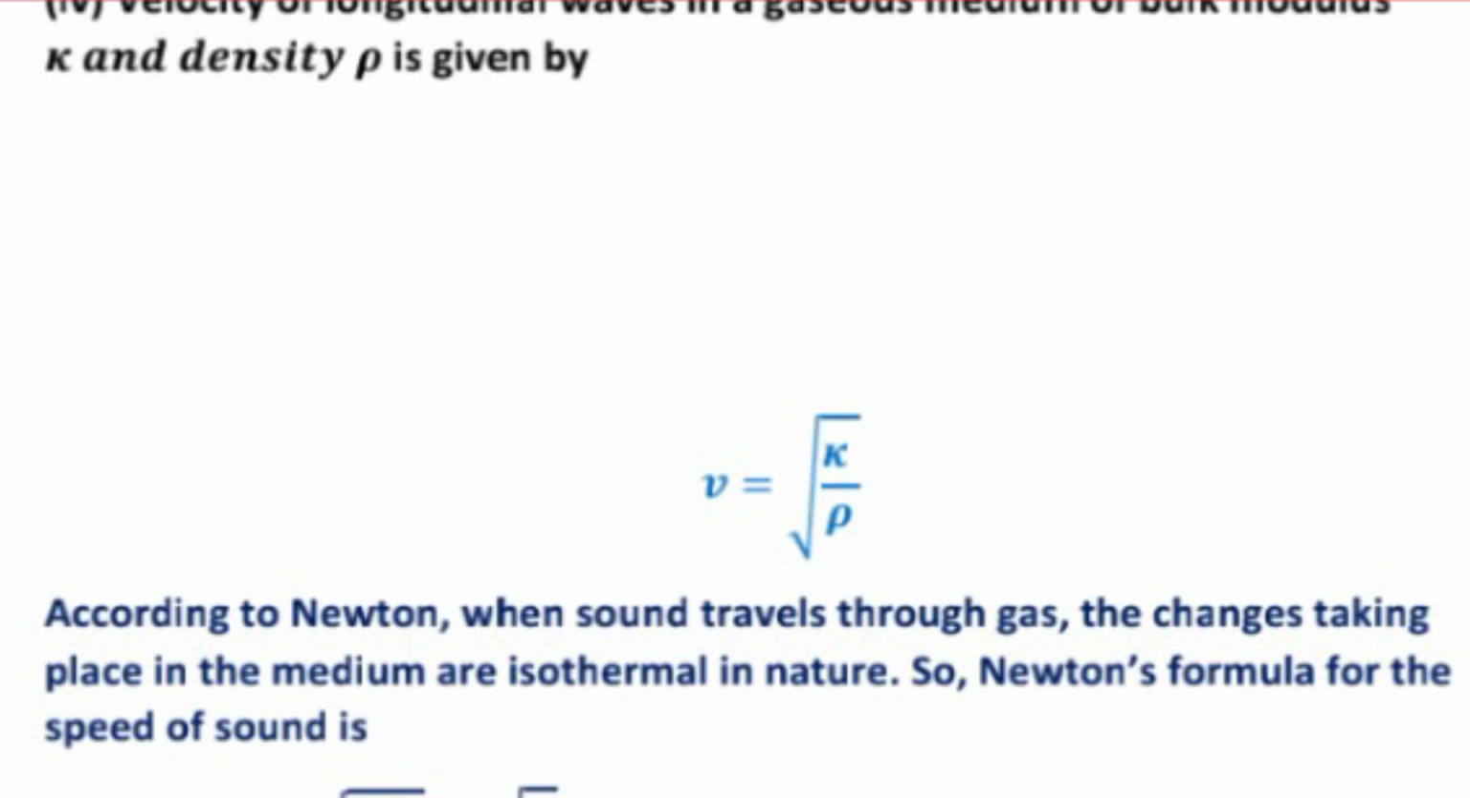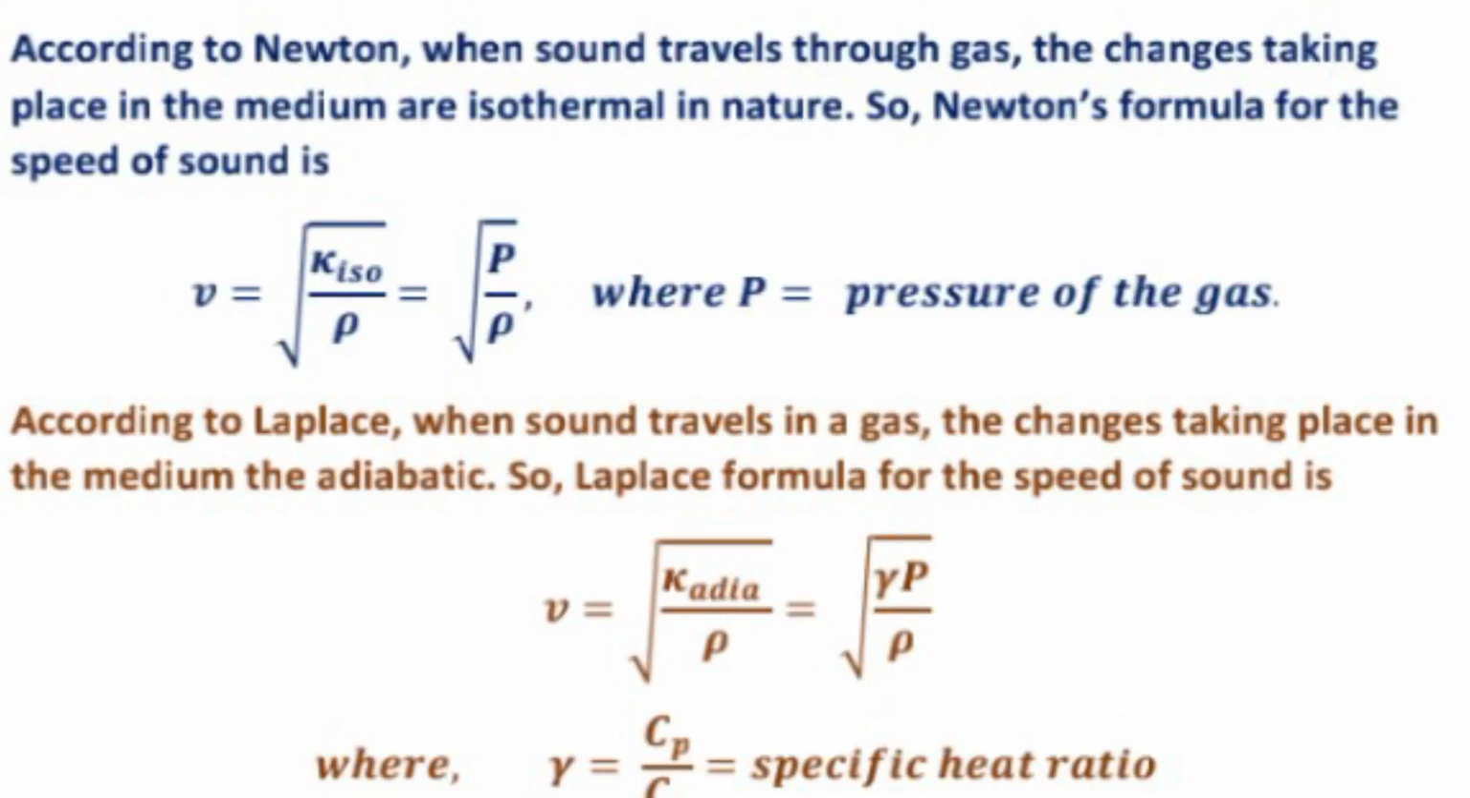According to Newton, when sound travels through a gas, the changes taking place in the medium are isothermal in nature. So Newton's formula for the speed of sound is given by v equal to under root K isothermal upon rho, equal to under root P upon rho. P is the pressure of the gas.